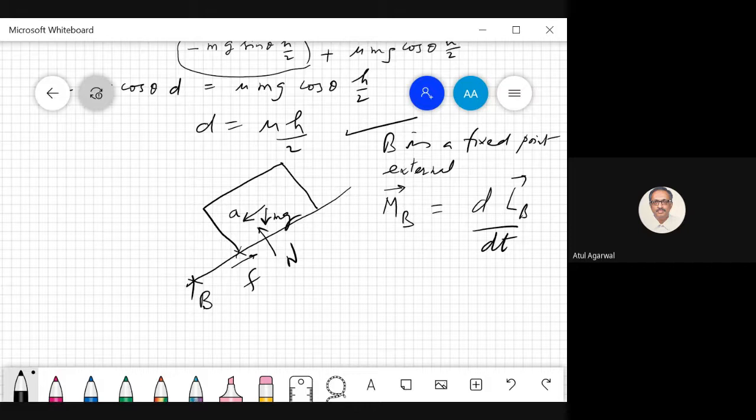Now, first let's deal with this situation. The frictional force will not contribute any moment because it is passing through this point B. Normal force: this is distance d.